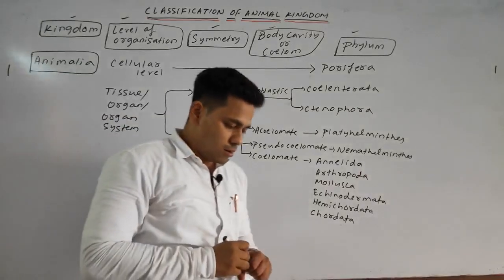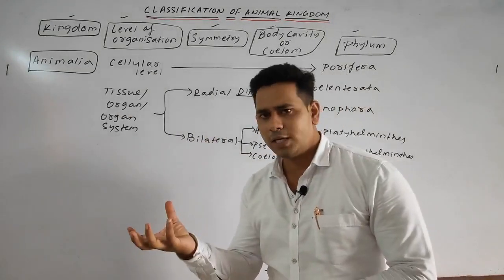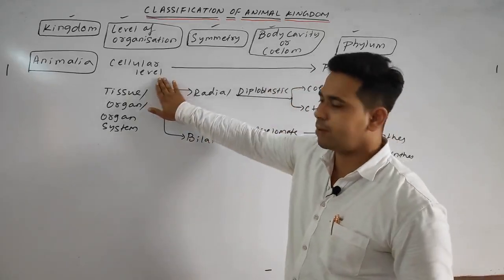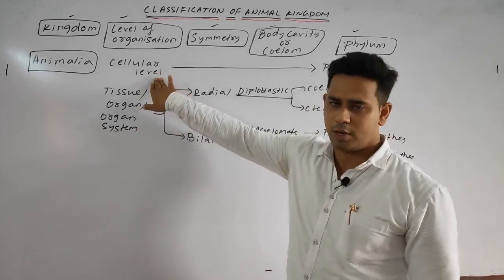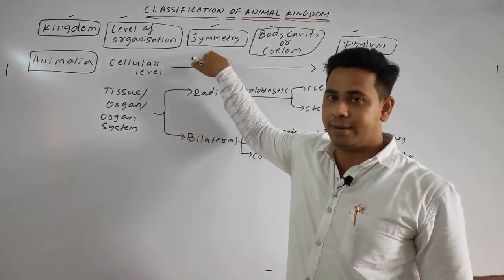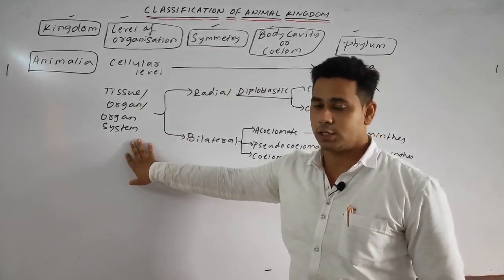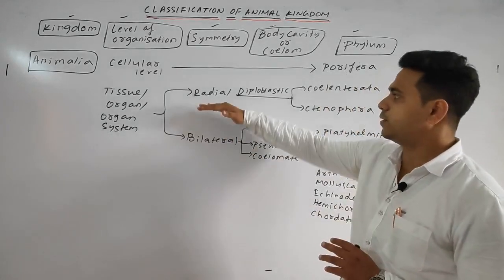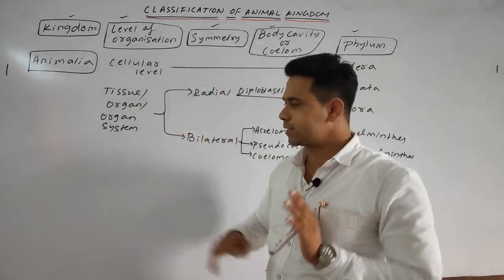Next, students, broadly we divide the level of organization into cellular level organization and tissue, organ or organ system type of organization. In the cellular level organization, the common example we know is Porifera, which bears asymmetry. Whereas the tissue, organ and organ system level shows radial and bilateral symmetry. It diversifies, meaning some show radial symmetry, some show bilateral symmetry. We are taking the overall characteristics.